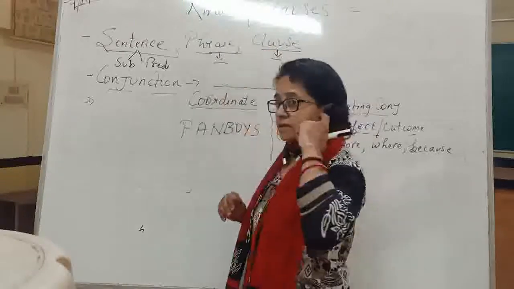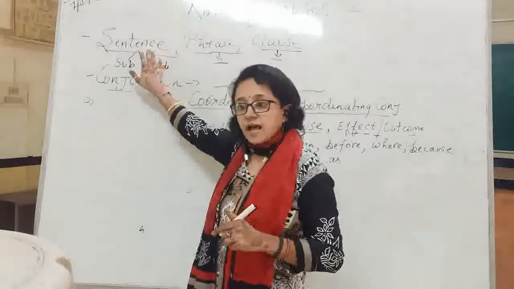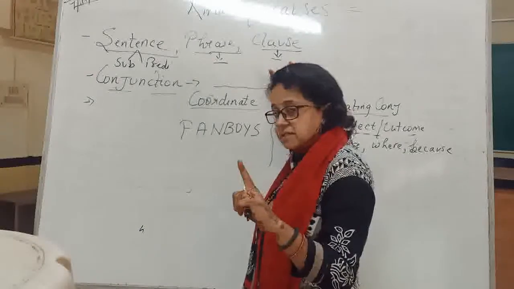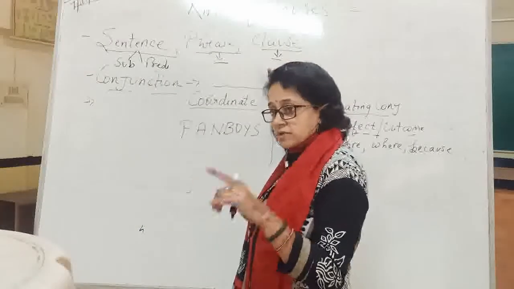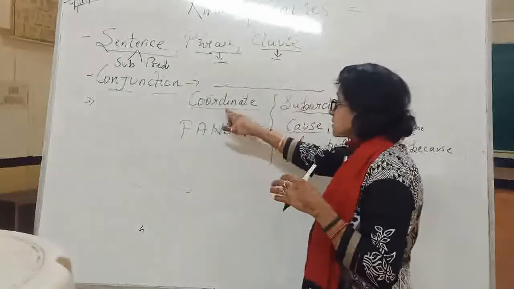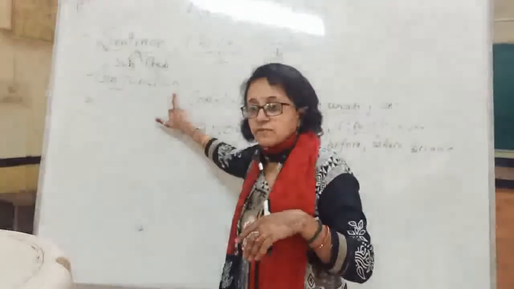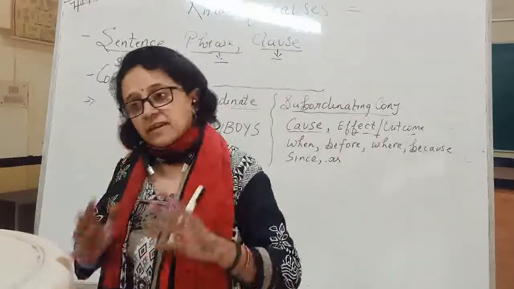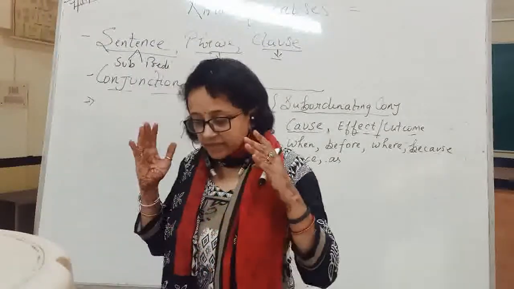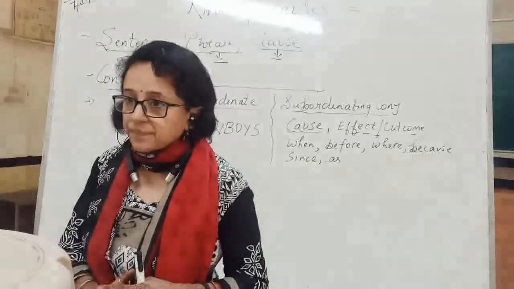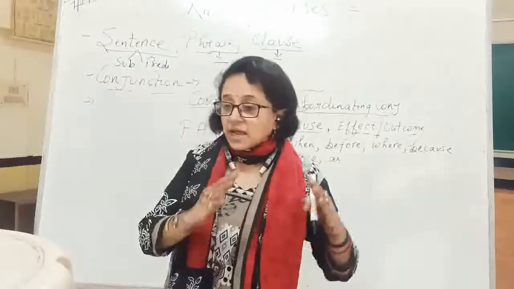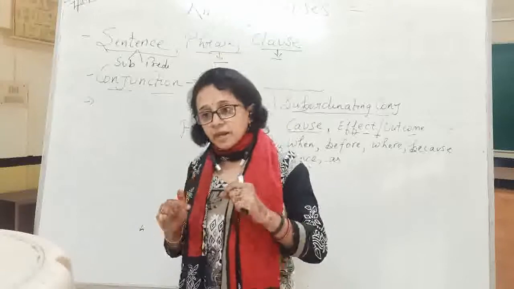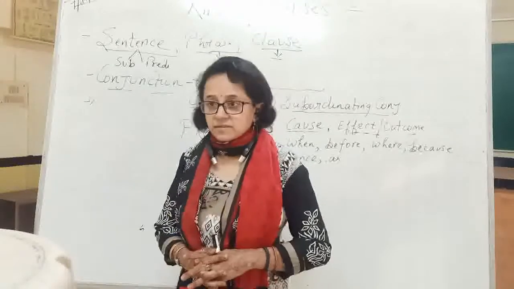Clause means, see, every sentence has one or two clauses, connected with the help of a conjunction. A clause is a meaningful group of words, but it has a finite verb, it has a subject, and it has a predicate, but it may or may not have complete sense.